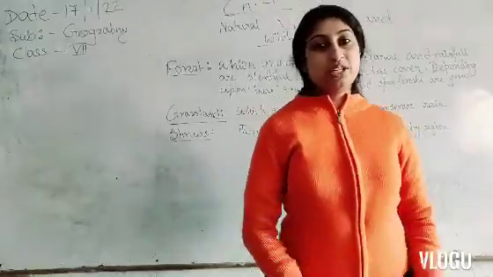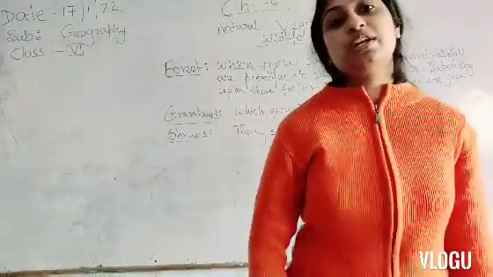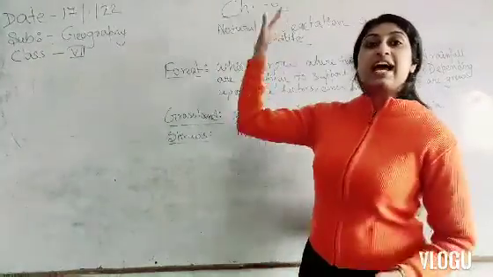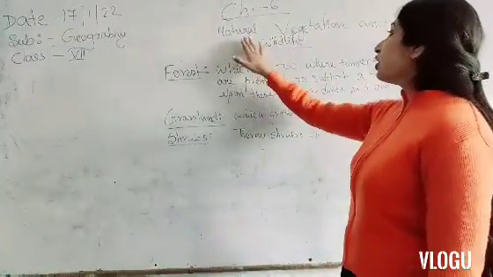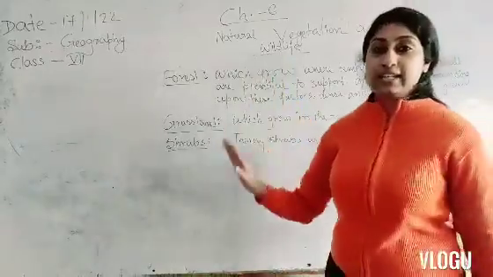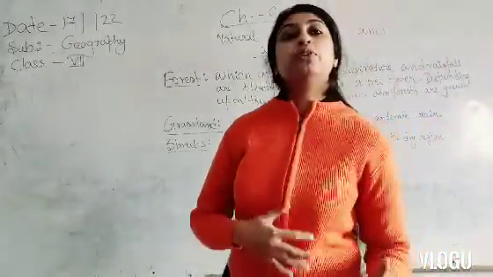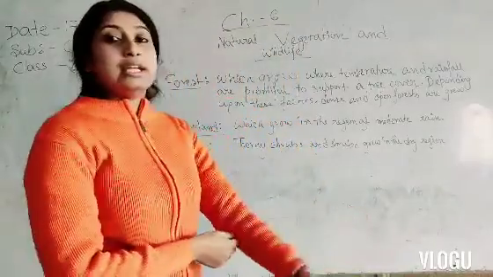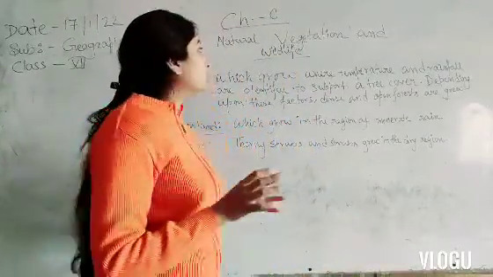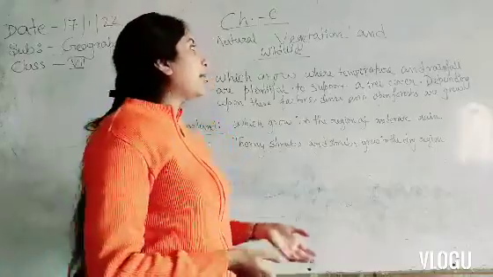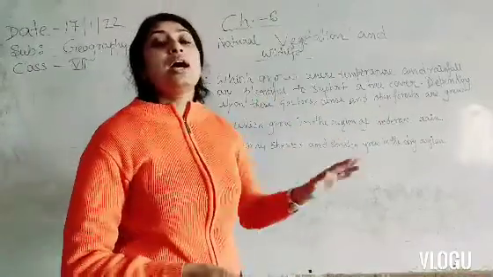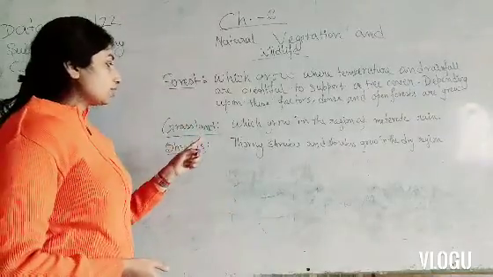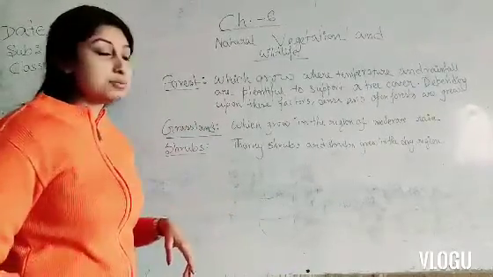This is Preeti Mukherjee. So last few days we are talking about chapter 6, and the name of this chapter is Natural Vegetation and Wildlife. Before starting anything else, let's recap first. In this chapter, we have learned that vegetation is divided into three parts. There are forest, grassland and shrubs.